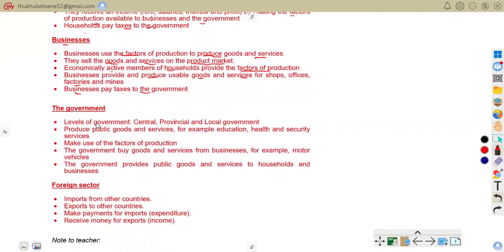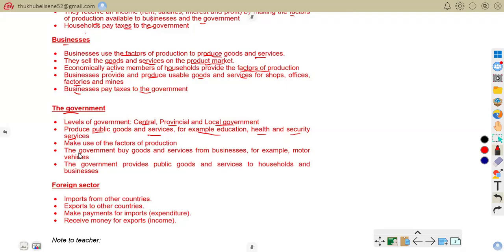With government, there are levels of government: central, provincial, and local government. They manage the country. We know very well that local governments collect municipal rates. That's how they manage the country. They produce goods and services, for example education, health, and security services. So they provide public goods and services.